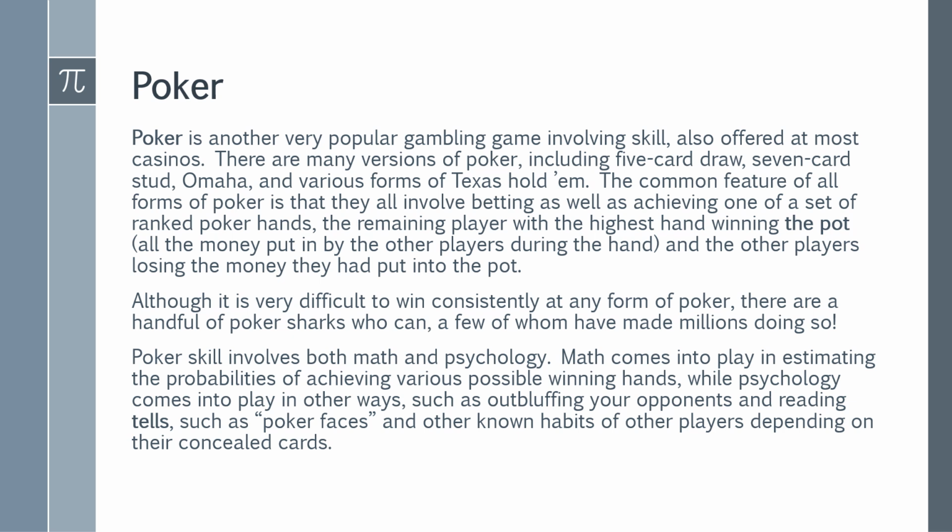Although it's very difficult to win consistently in any form of poker, there are a handful of poker sharks who can, a few of whom have made millions doing so. Poker skill involves both math and psychology. Math comes into play in estimating the probabilities of achieving various possible winning hands, while psychology comes into play in other ways, such as outbluffing your opponents and reading tells, such as poker faces and other known habits of other players depending on their concealed cards.